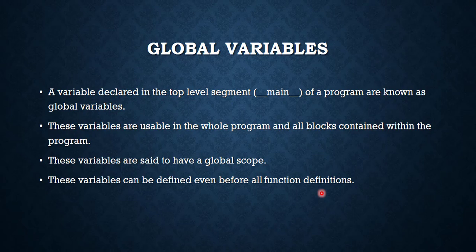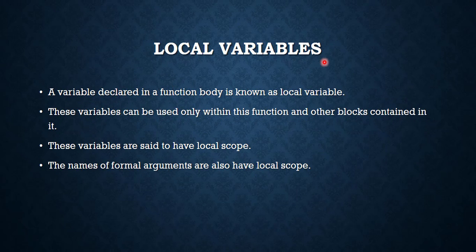Now we will discuss local variables. What is a local variable? A variable which is defined in a function body is known as a local variable. If we define a function and create new variables in it, they are known as local variables. We can use these variables only within this function, and we cannot use them outside that function, but we can use them in the blocks that are contained within that function. Such variables are said to have a local scope because we can only use them within that function.